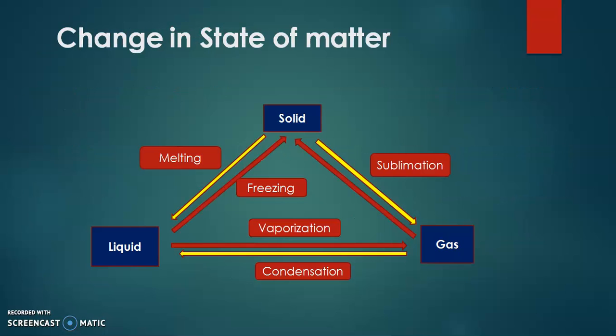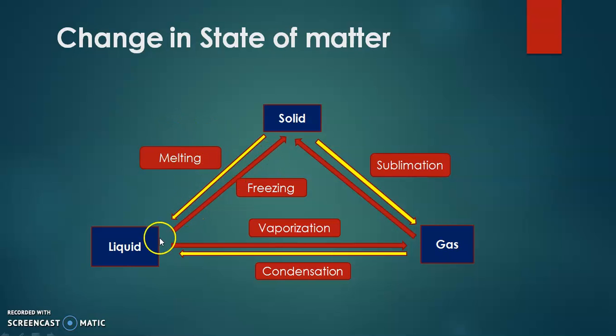Now here you have to see the change in the state of matter: solid state, liquid state and gaseous state. When solid state is changed into liquid, that is melting. The temperature at which the solid melts is called its melting point. Simply, the melting point is a temperature.